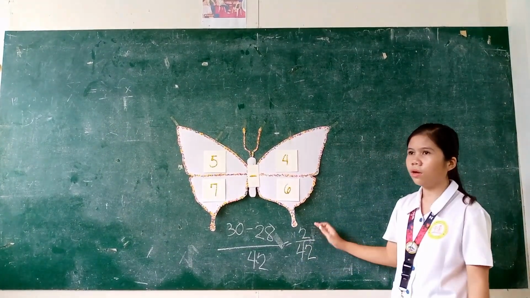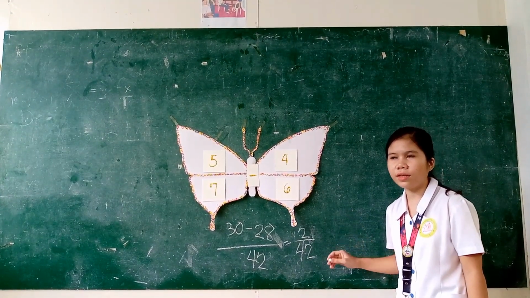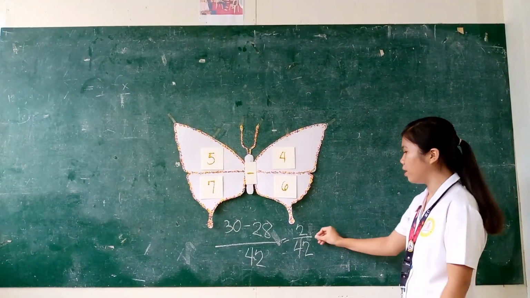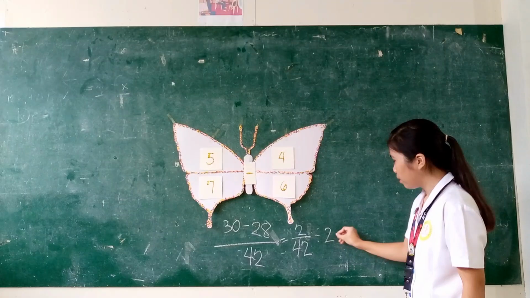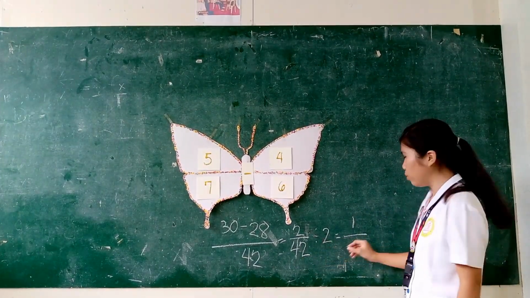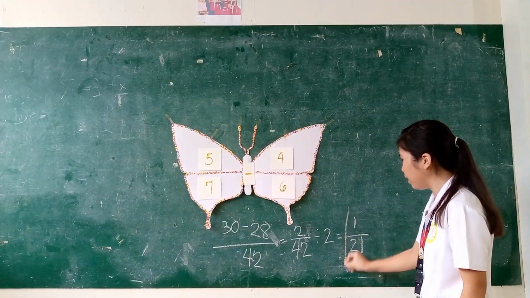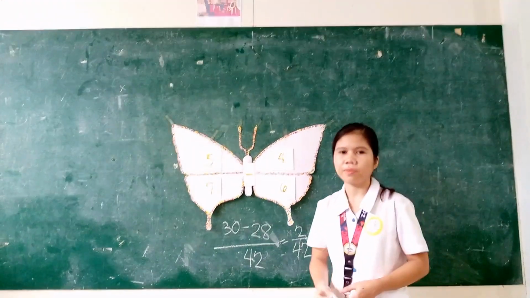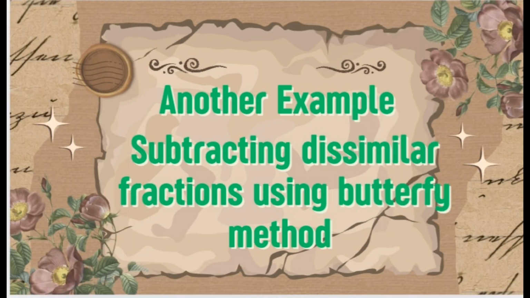So 2 over 42 is not the final answer yet since it still can be reduced to its lowest term by dividing it by 2. So 2 divided by 2 is 1, and 42 divided by 2 is 21. Therefore, our final answer is 1 over 21. So that's simple.